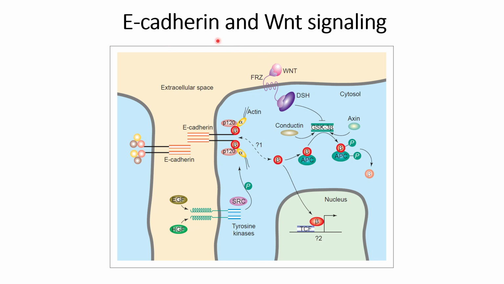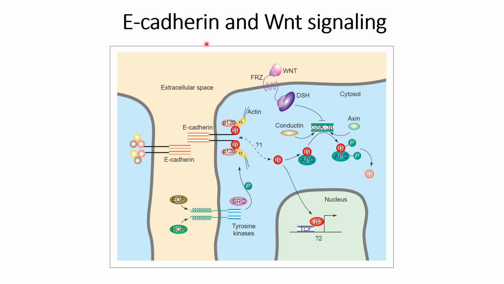In this video, we will discuss the interplay between E-Cadherin and Wnt signaling. Although Wnt signaling is one of the most conserved signaling pathways within the cells, its aberrant activation might cause the cells to acquire cancer-cell-like properties, like uncontrolled growth rate and higher survival probabilities. So how are these things related?